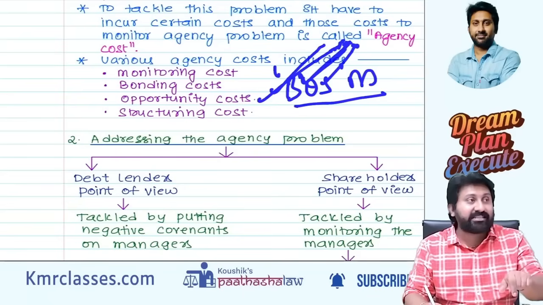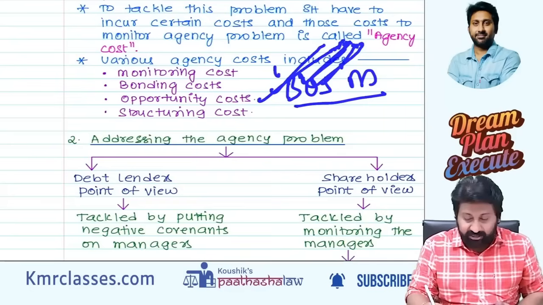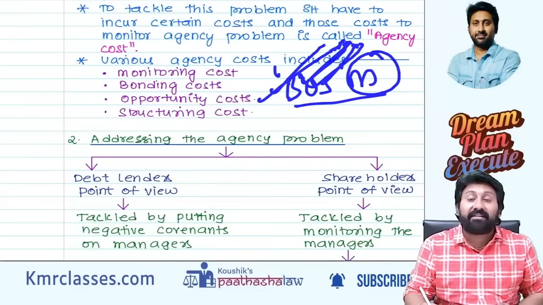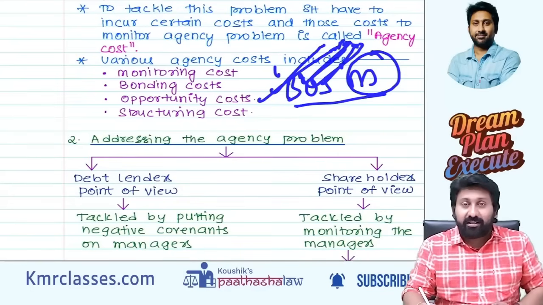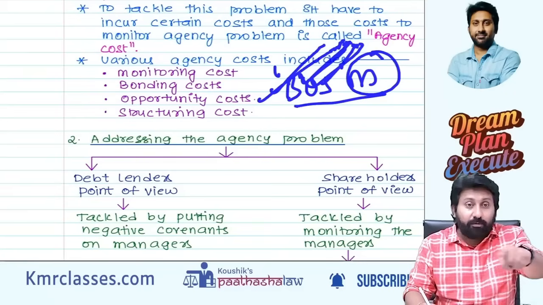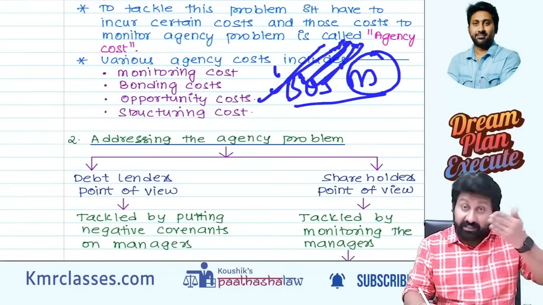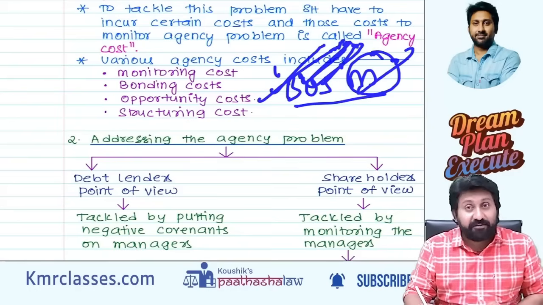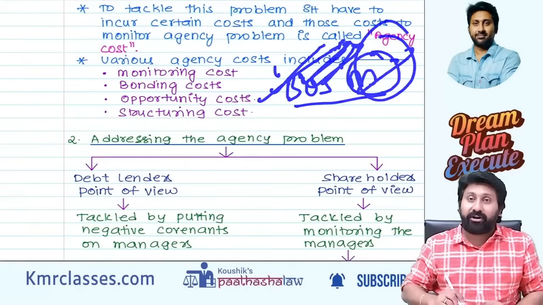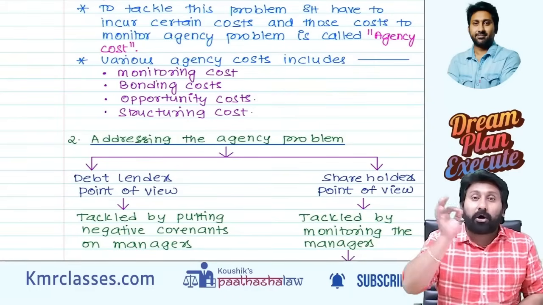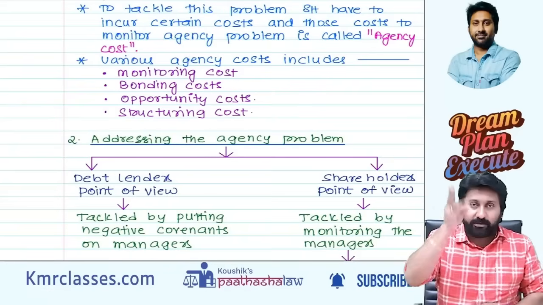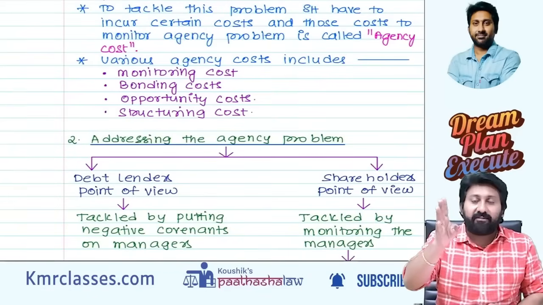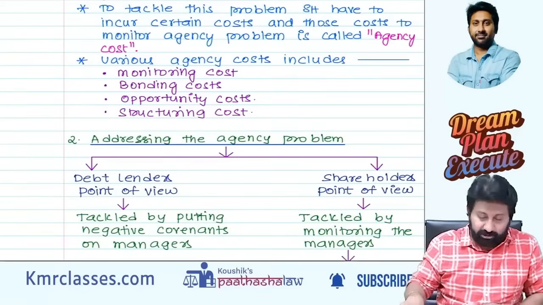He has to understand. It takes time. Structuring costs are involved. Audit committee will be there. Which committee? Audit committee. That audit committee will monitor whether the board of directors are really acting for their benefit or for shareholders' benefit. For that audit committee, I need to pay sitting fees, salaries, etc. Monitoring cost. So what are the costs involved? Bonding cost, opportunity cost, structuring cost, and finally monitoring cost.